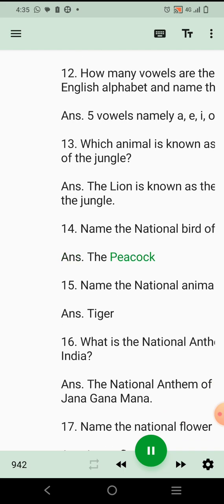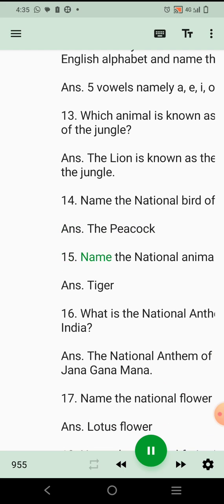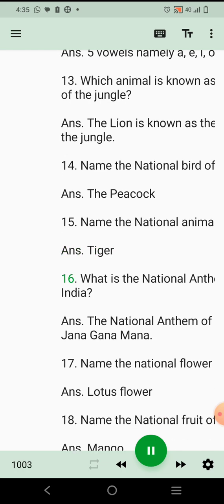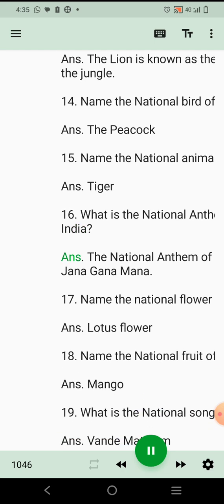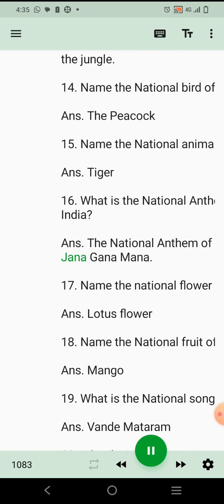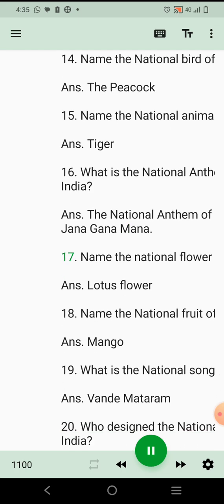Ans. The peacock. 15. Name the national animal of India. Ans. Tiger. 16. What is the national anthem of India? Ans. The national anthem of India is Jana Gana Mana. 17. Name the national flower of India.